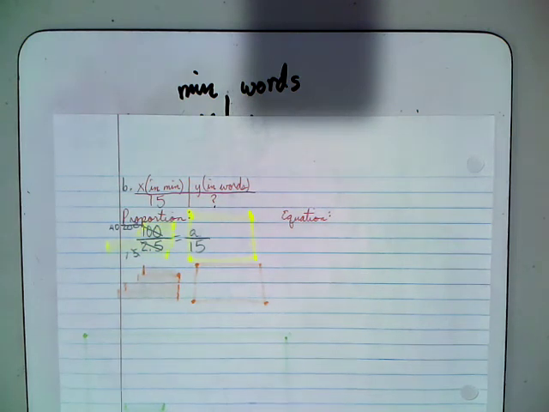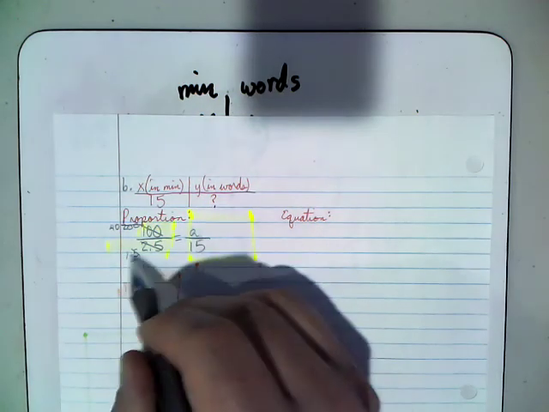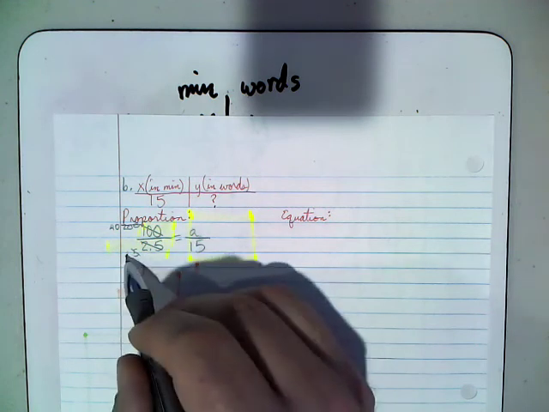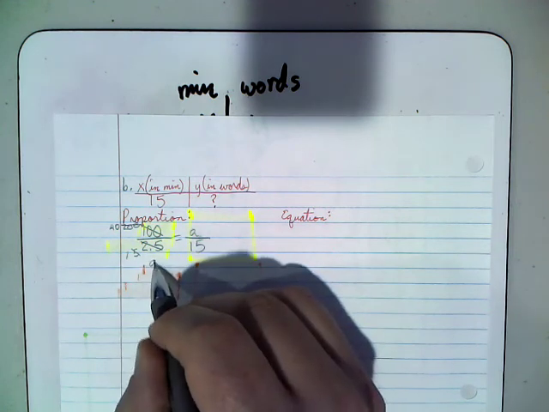Now if I cross multiply, I've got A times 1. Well, 1 times anything is itself. So 1 times A really is just A.